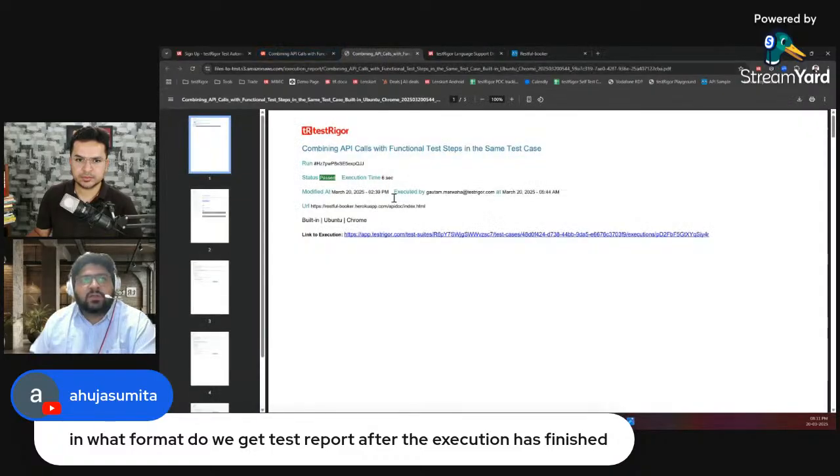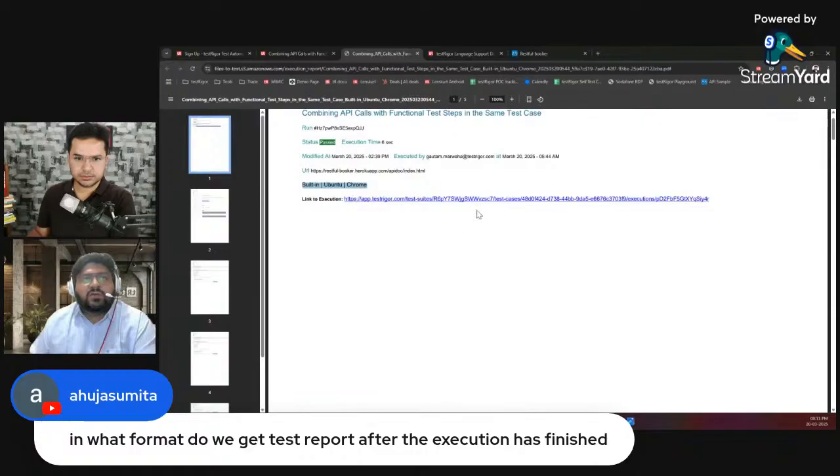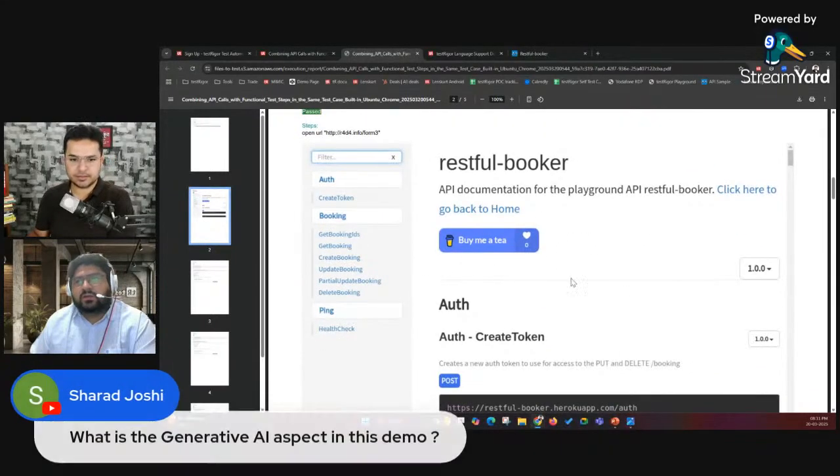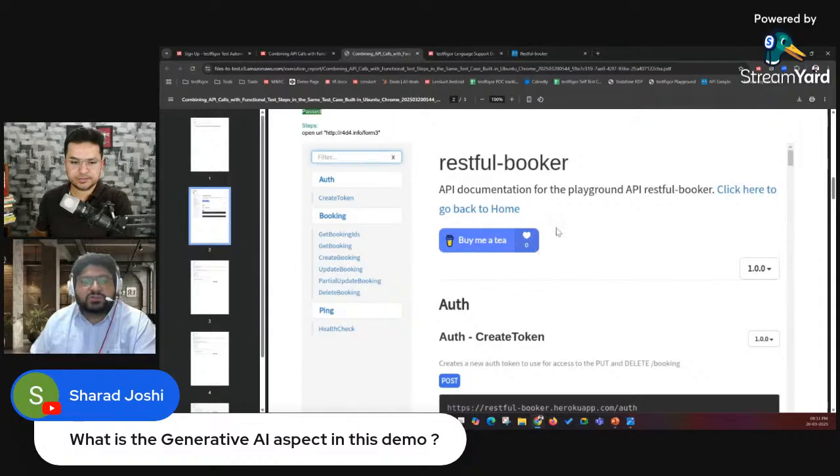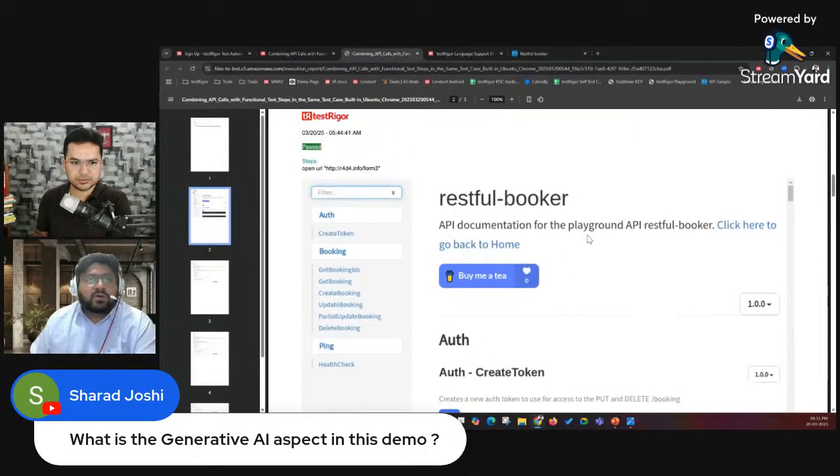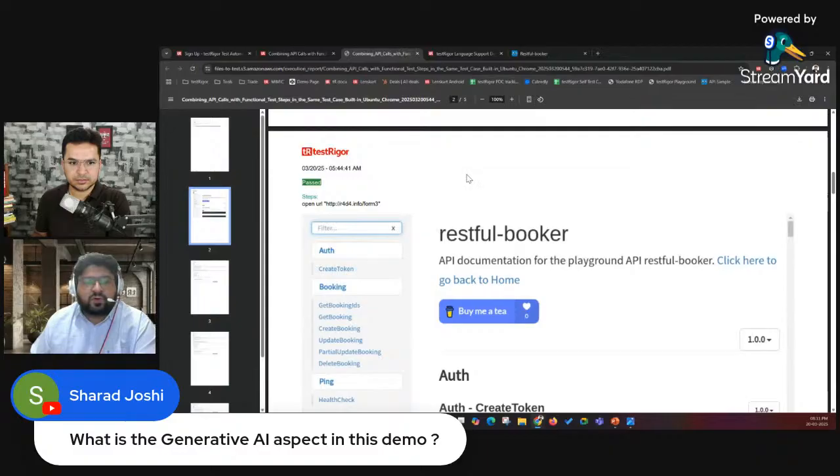See, it generated the PDF of that execution. You'll see the name of the test case, the run ID, status, execution time, who created and who executed it, the URL, and the OS and browser combination you are running, and then the link to the execution. It should also have the screenshots of that particular test case, because this suite is created for web application testing. We have given this URL as a base URL, so it's showing us the landing page of that particular application.